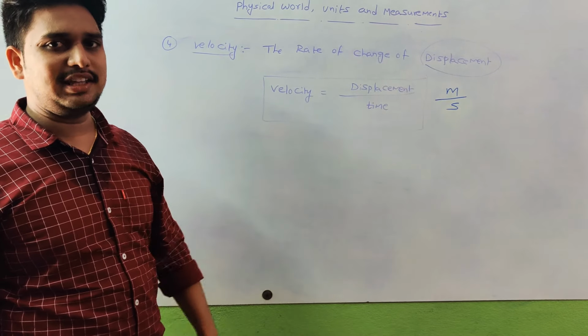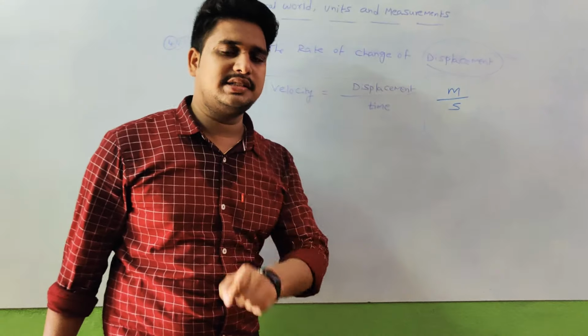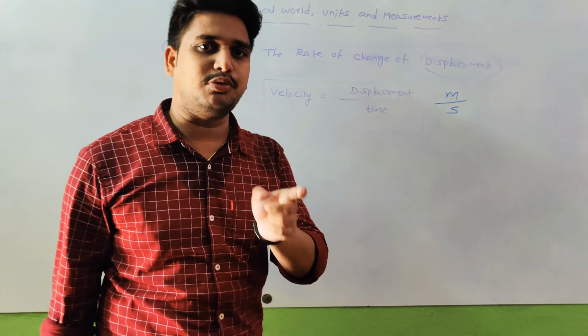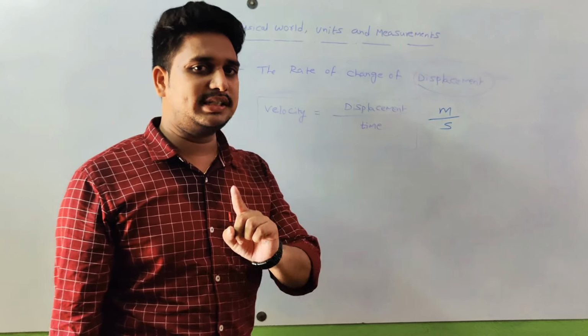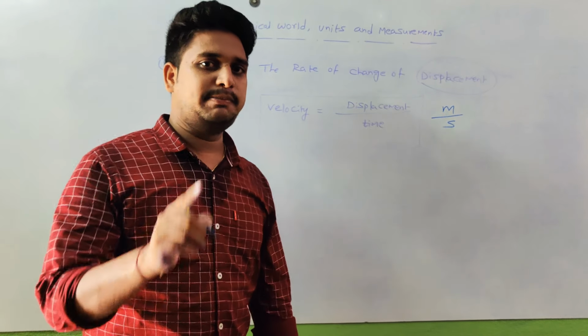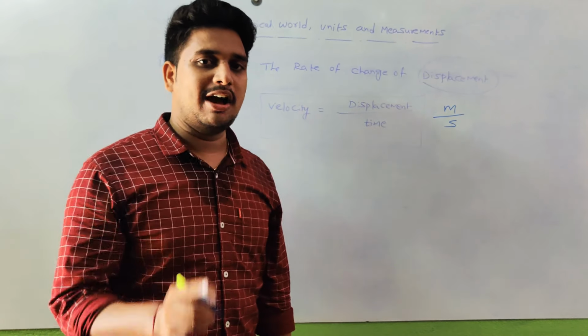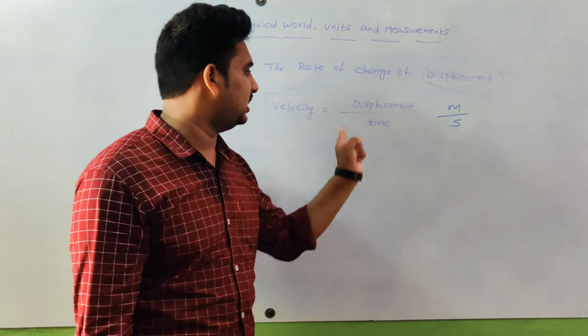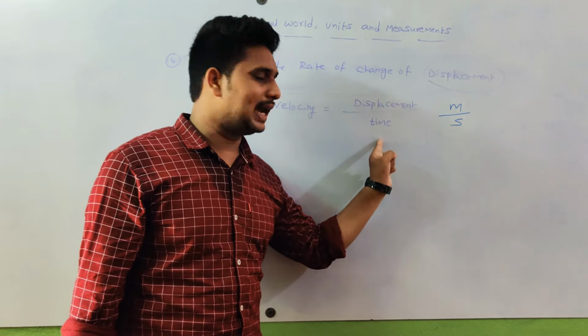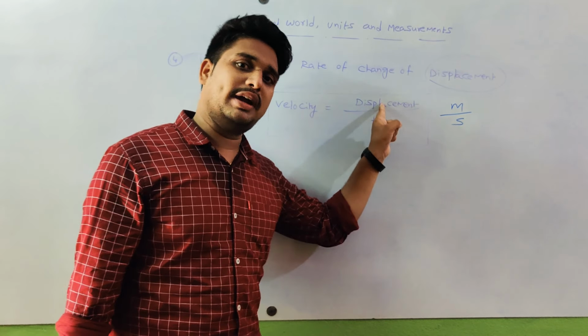Have you observed one thing here? Speed and velocity have the same units, but the difference is that speed is a scalar quantity and velocity is a vector quantity. Why is velocity a vector quantity? Velocity is displacement by time, and displacement is a vector quantity.